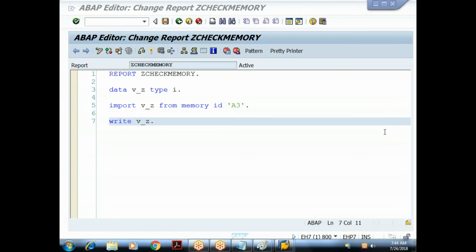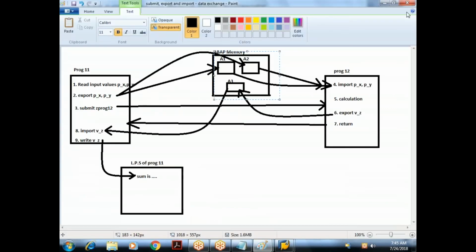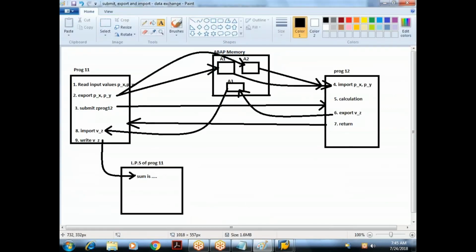Shrikant, I hope you got the answer. If another user also uses the same memory ID, but it is within the same session, what happens? The values will be overwritten, but the other user will definitely have their own session. So even if you use the same memory ID, the values will be unique to that session. So the lifetime of this ABAP memory is session specific. Once we come out of that session, the ABAP memory would be destroyed. Once you relog in and start the execution again, a fresh ABAP memory would be created for that particular session.